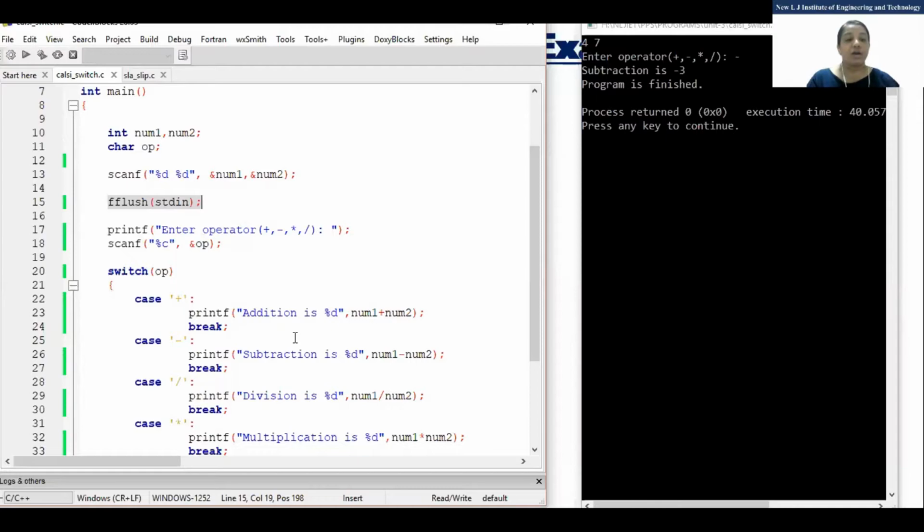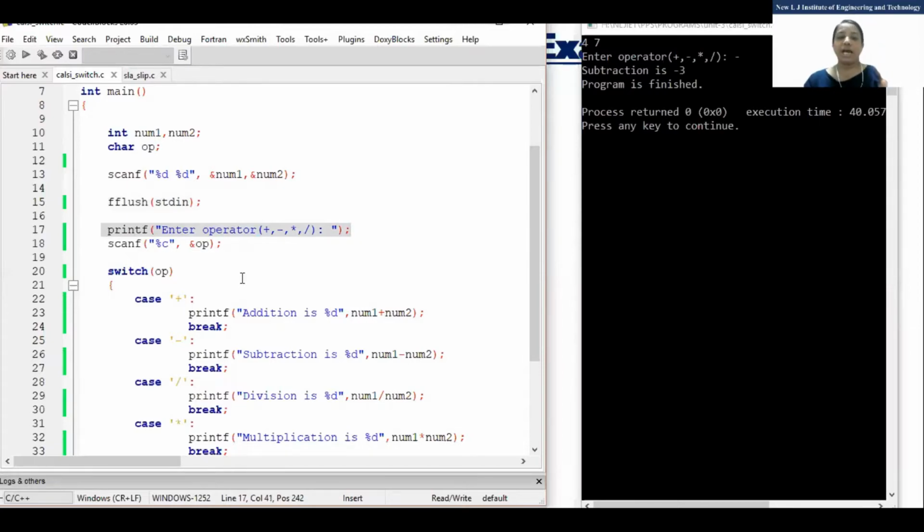Whatever we enter through the keyboard is going to be stored temporarily in some buffer, and that buffer name is stdin. Now if I write fflush, the name itself tells you it will flush out all the values before this statement is executed.